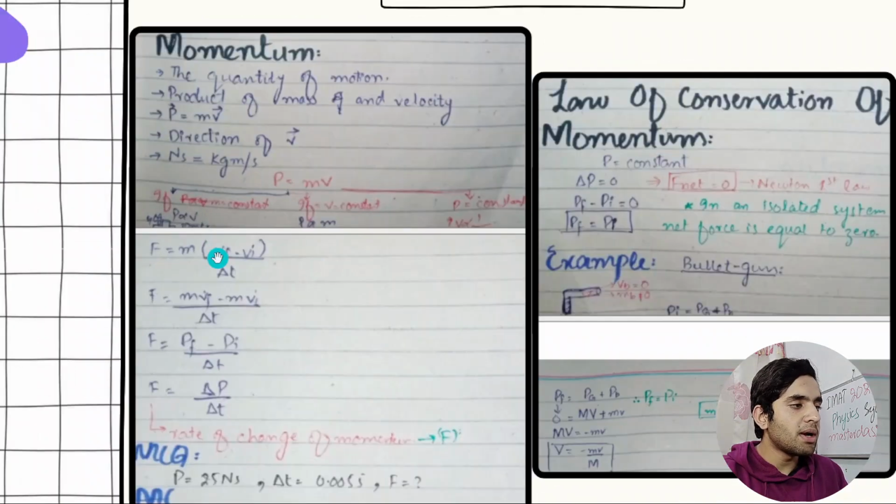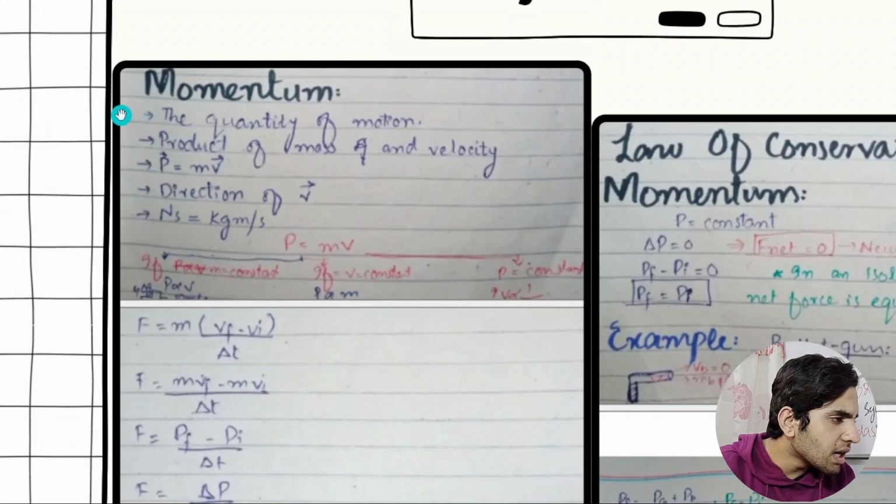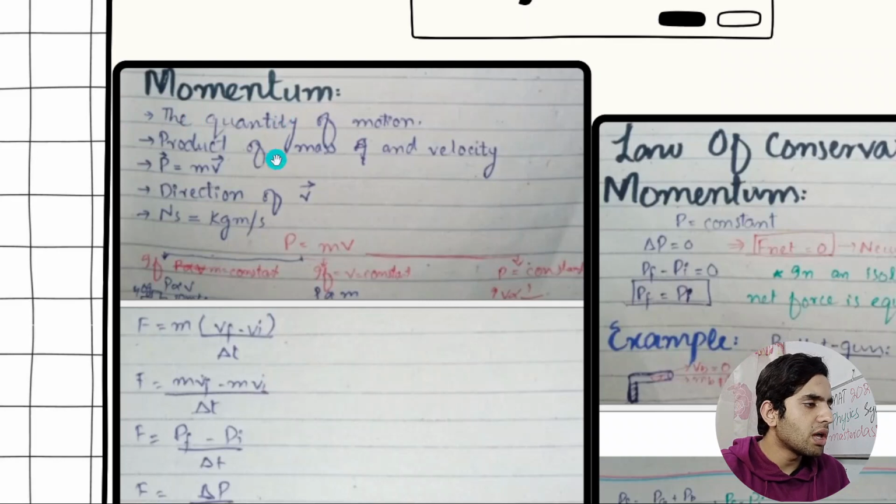And then there is momentum. Momentum is the quantity of motion. Momentum's formula is P is equal to mv. You need to know this, otherwise you are going to make a mistake in your exam. P is equal to mv, the product of mass and velocity is our momentum. Momentum also has direction. Momentum is a vector quantity. Always remember it. Momentum is a vector quantity.